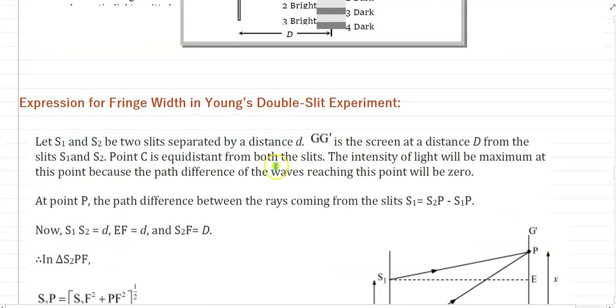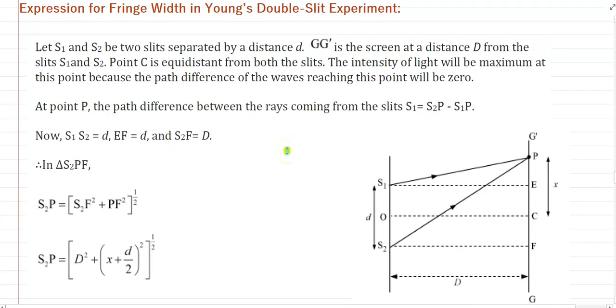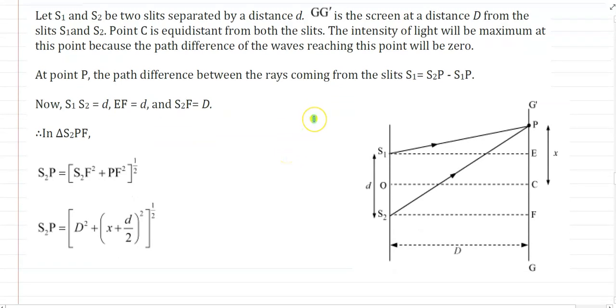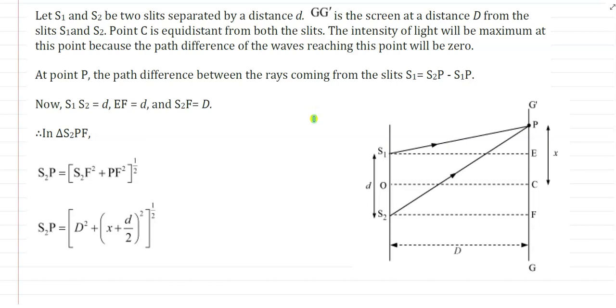Okay. The expression of fringe width in Young's double slit experiment. We know at first we have to find the path difference. Then from that we can find where we will get bright fringe and where we will get dark fringe. Here two sources S1 and S2 are separated by distance d, and a screen is present at distance capital D from the two sources. If I take a point P, then the light emitted from S1 and S2 superimposes at P and forms an interference pattern. So the path difference is S2P minus S1P.